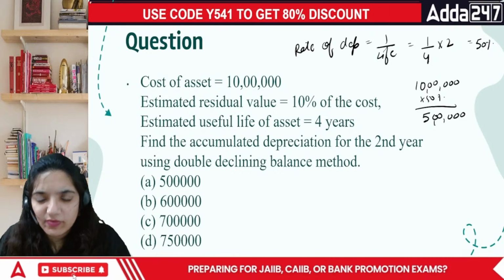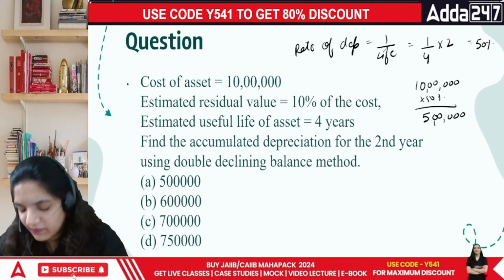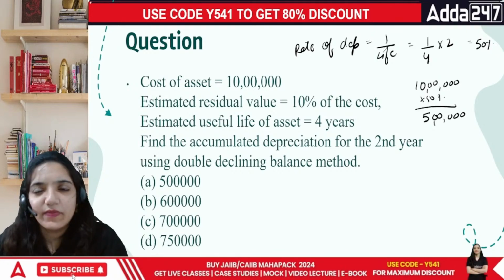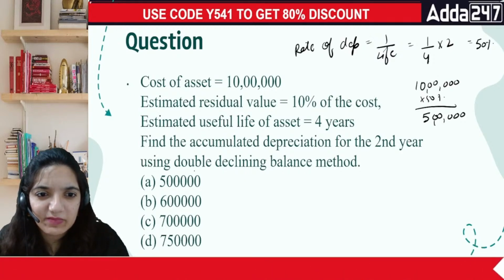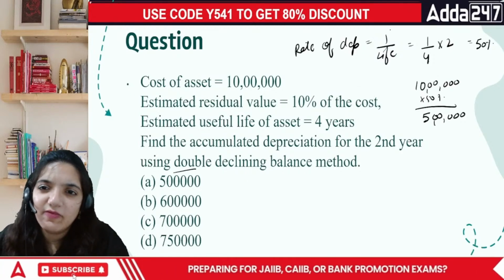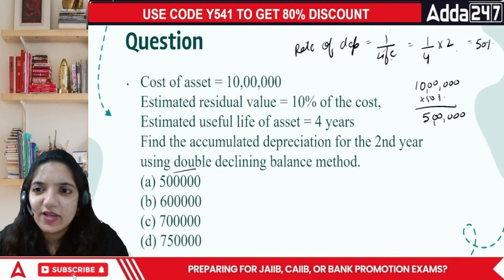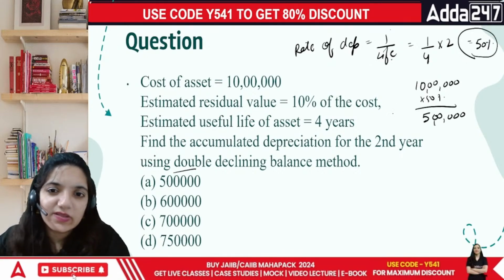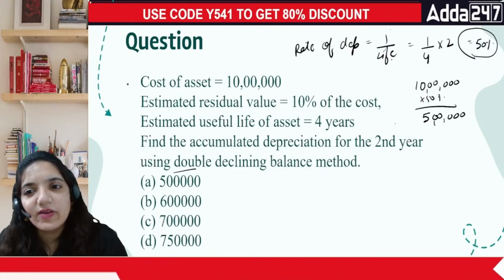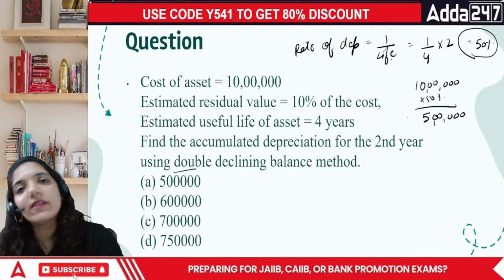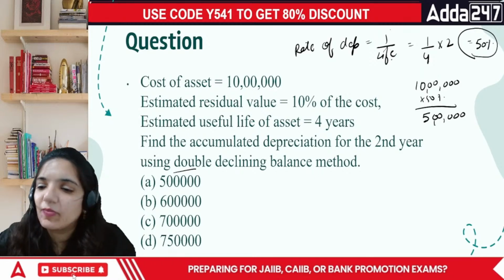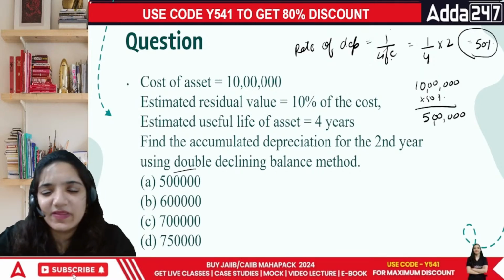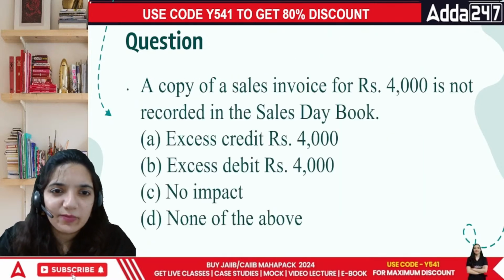So I'm going to just give you the brief information about this. When we talk about the depreciation under the double declining method, it is basically 1 divided by the life of the asset. Then in this case, the depreciation is going to be 50% of the value. So in the first year it is going to be 50%, and in the second year again 50% of it, depending upon that point. So I'm going to skip this question because there's some issue with it.